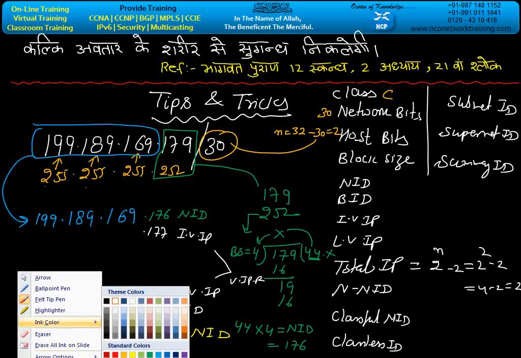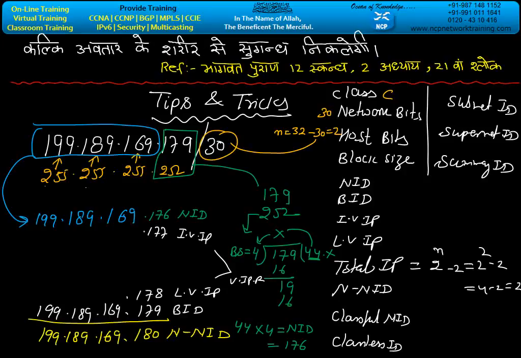See, block size 4. If somebody is saying the given number is NID, the answer is no. If somebody is saying calculate NID, yes, you have calculated the NID. If somebody is saying the given number is BID, the answer is yes. You have calculated the BID, and the given number is BID, because BID is coming here. Total valid IP, next NID.